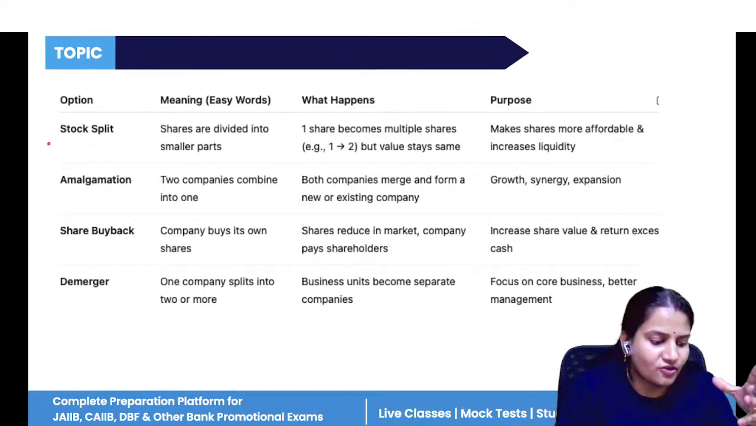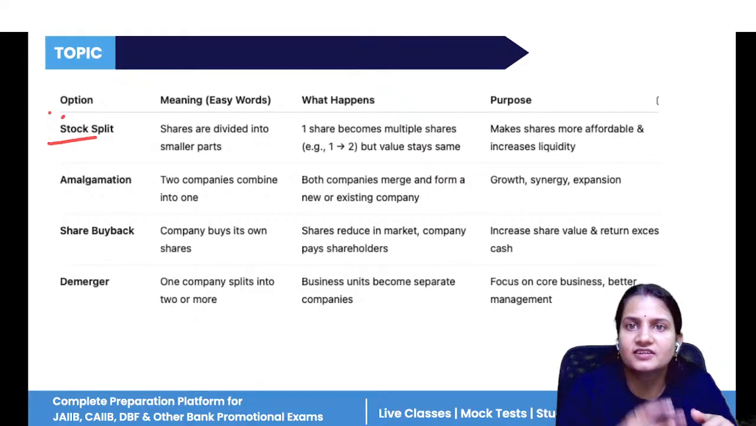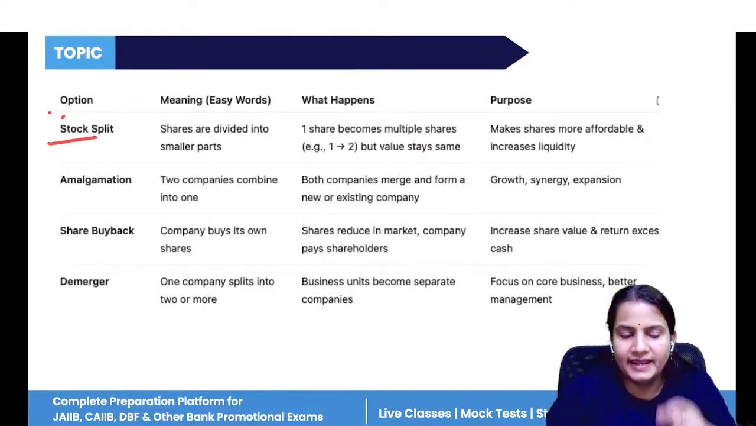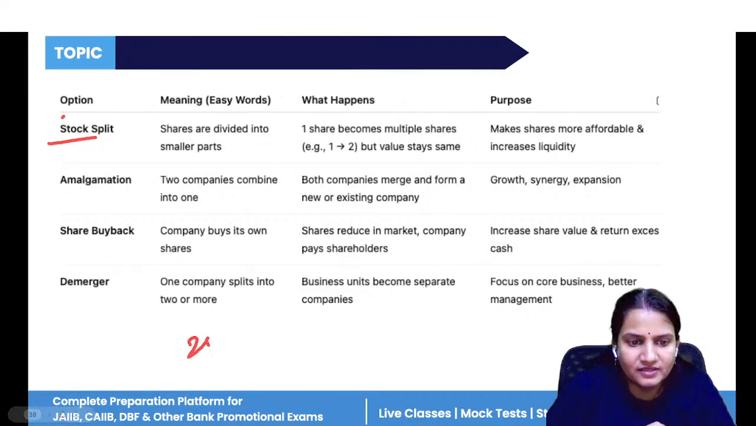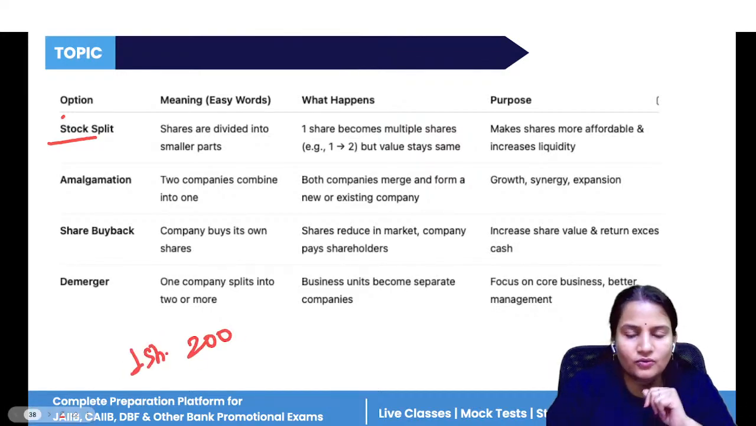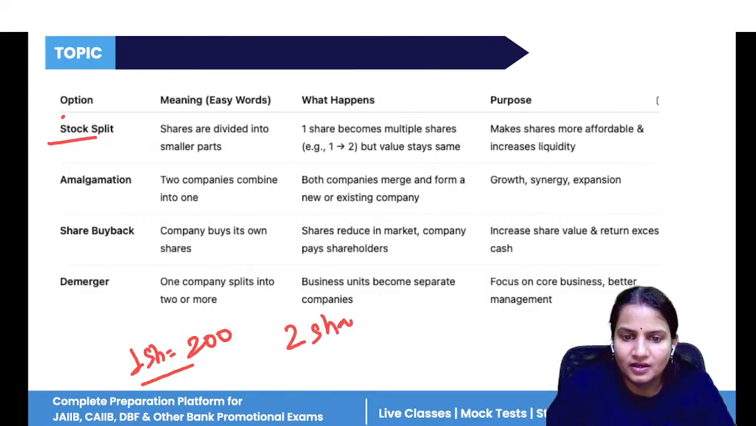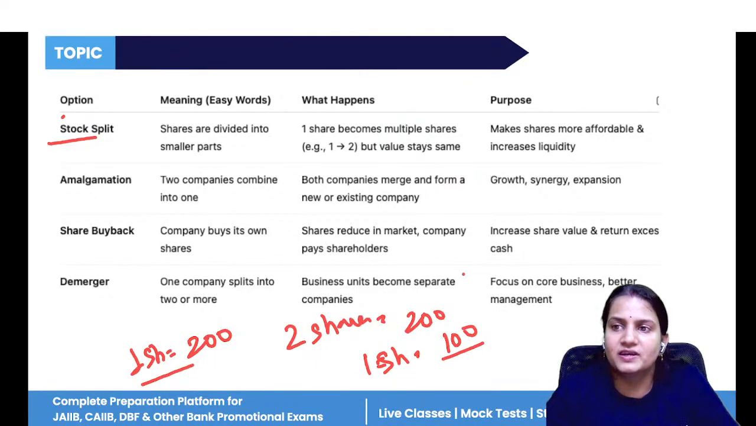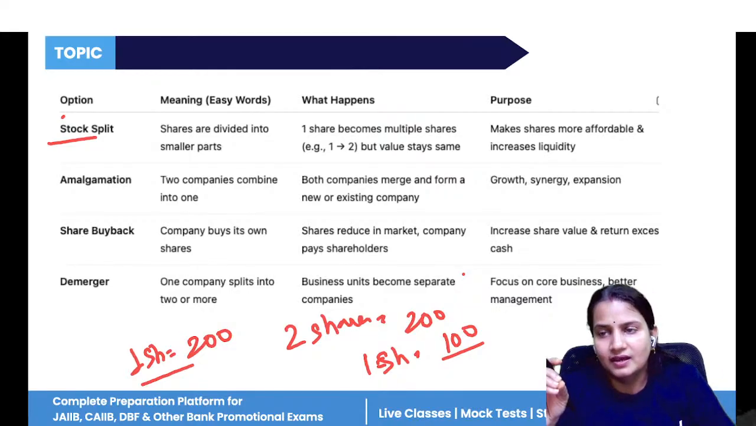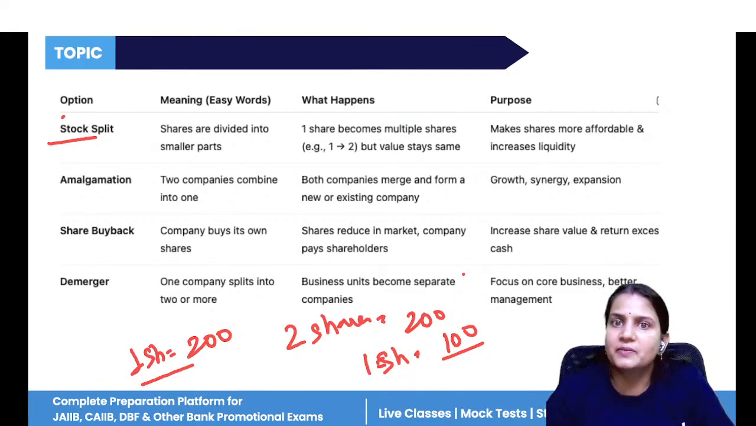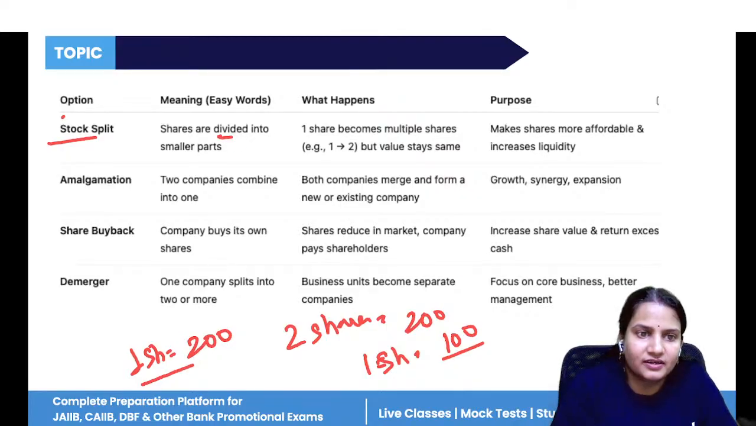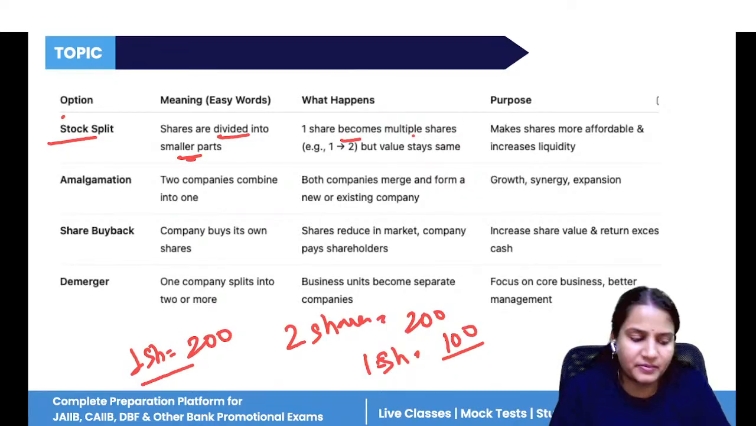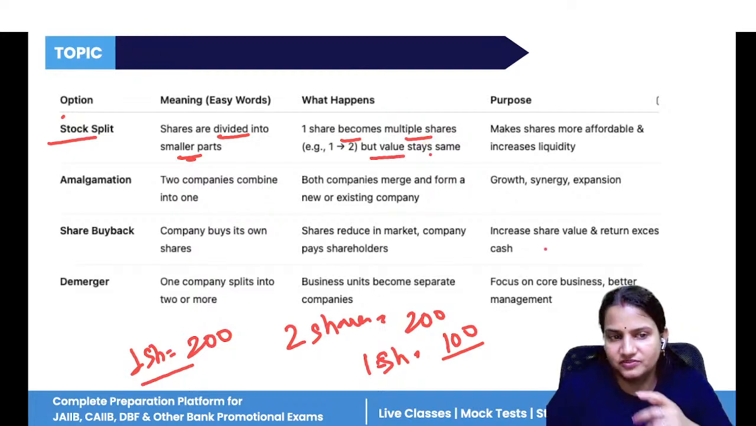Now, what is stock split? Stock split means the stocks are split into different values of shares. Like if one share costs rupees 200, and I split this share so that two shares are there, each share is valued at rupees 100. The number of shares becomes multiple, but the total value remains the same. So one share becomes multiple shares, but value stays the same.